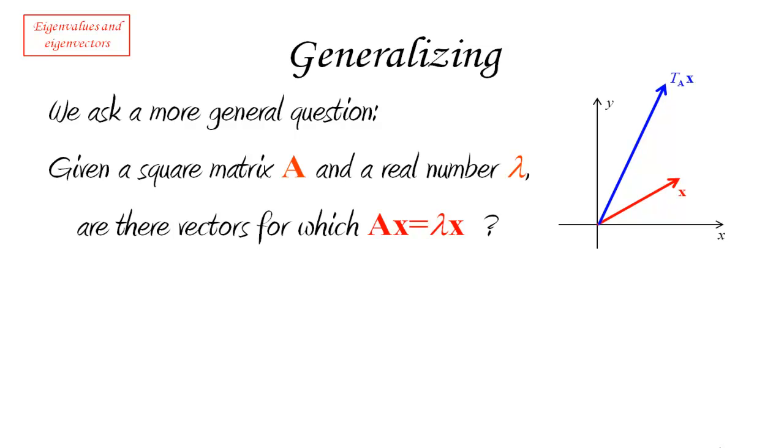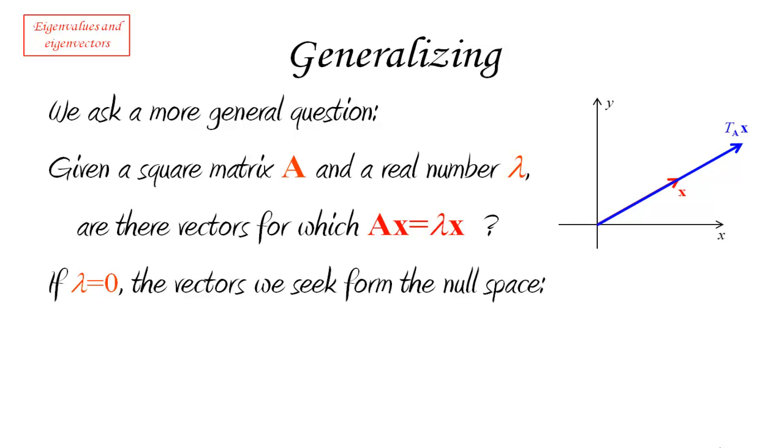What we're looking for are any vectors which actually may be stretched if lambda is not equal to 1, but are going to maintain the same direction. So in other words, applying the matrix to x has the effect of simply stretching that vector. So what we're looking for are vectors whose image under the linear transformation is parallel to the original vector, just of a different length.